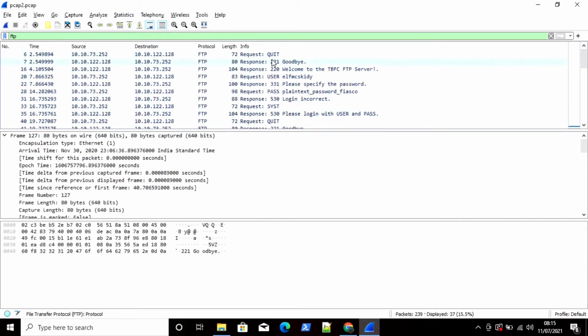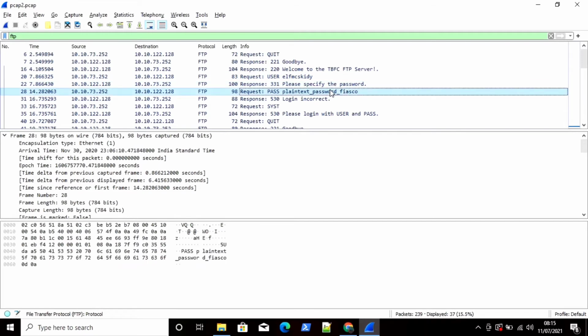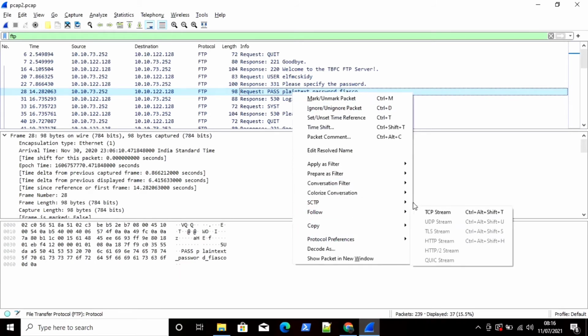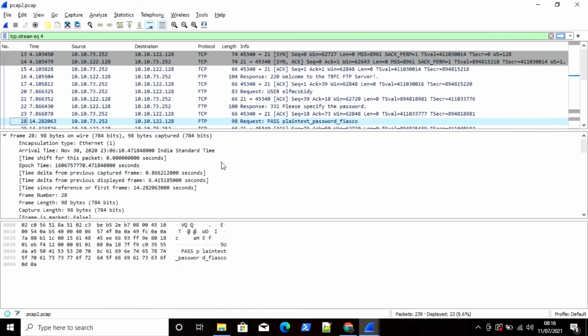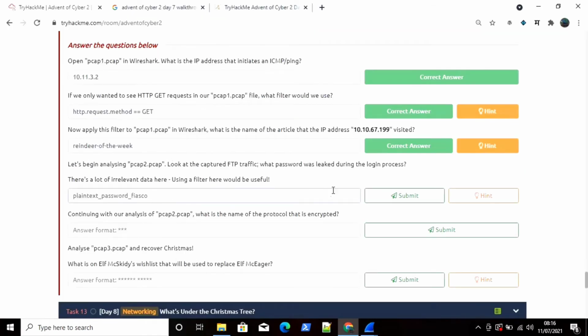So there is login incorrect. Please specify the password. And after please specify the password, you can see there is one plain text password, fiasco. Okay, so this is displaying the password. You can simply right click on that, then go to follow TCP stream, and here is our plain text password, fiasco. I will just select this, copy this by Ctrl C, or you can just right click on that and copy that, paste it into the answer format and click on submit. So we have successfully solved this question.